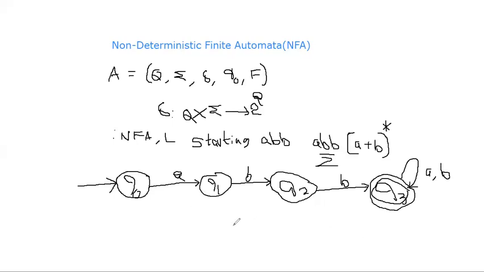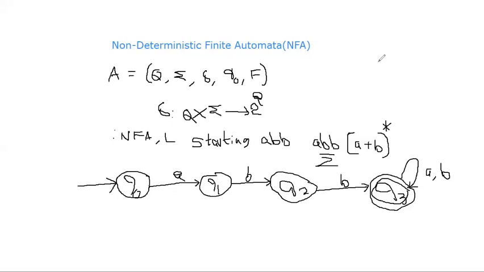So this is a very simple way of constructing. No need to show the B transition here, no need to show the A transition here. Unlike a DFA, this is a very simple way of constructing. Just based on the condition, first you draw the DFA path, and what is left? Starting with means ending is not specified. Then the ending must accept any number of A's and B's after seeing ABB. So this is the simplest NFA construction. We can easily construct an NFA just based on the question.